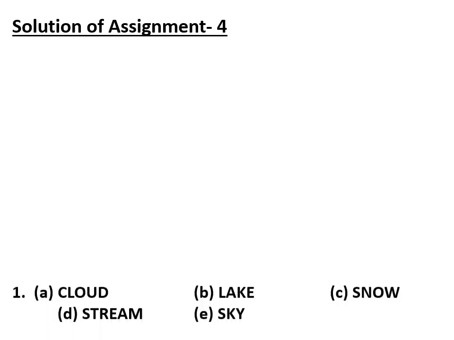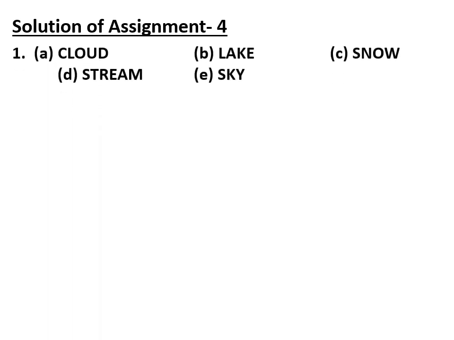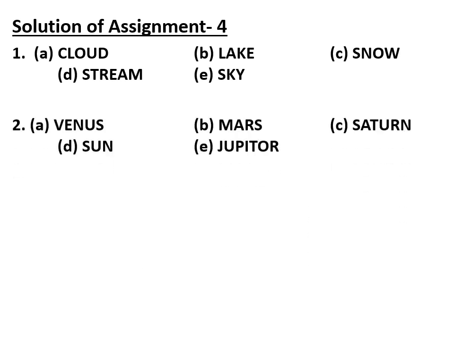Now the fourth question. There is a solution of assignment 4 that I have given you, to find the odd one out. First is cloud, lake, snow, stream, sky. Its answer is sky. This is the odd one out because all are forms of water but sky is not.